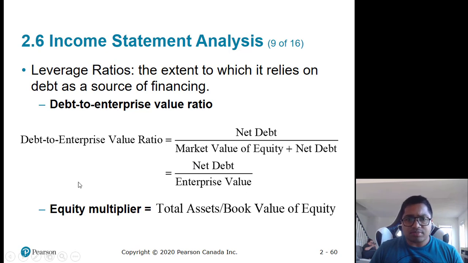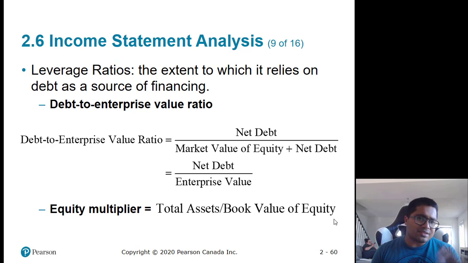And also equity multiplier is important. Equity multiplier indicates how much leverage you have. Leverage is nothing but, again, how much debt you have taken. So a way to calculate it is total assets divided by book value.